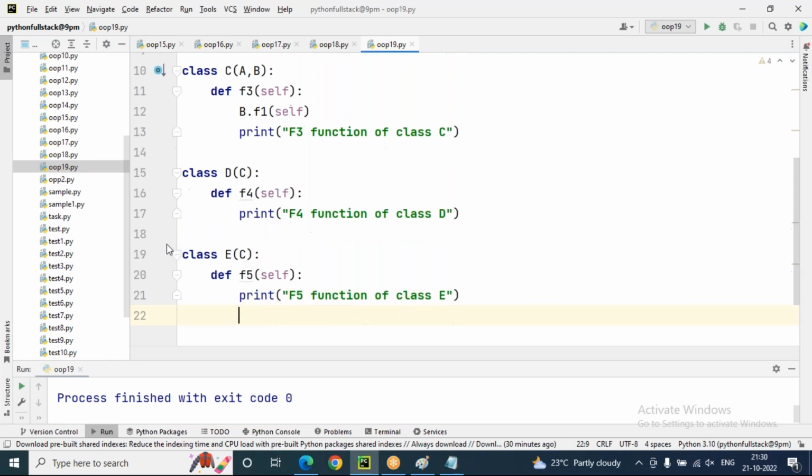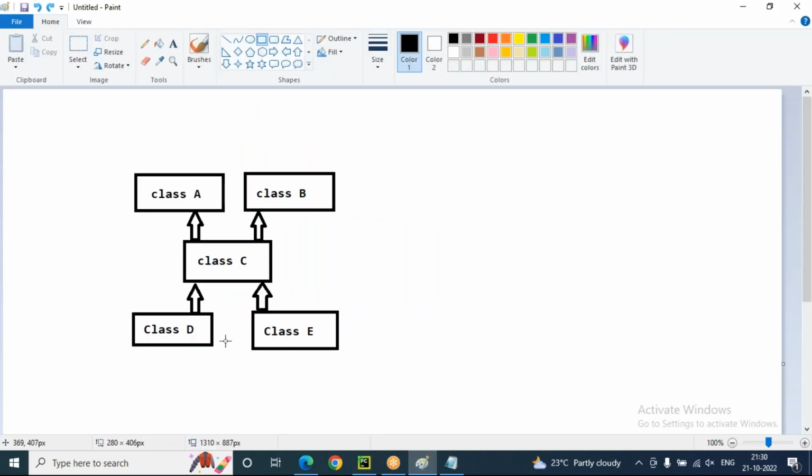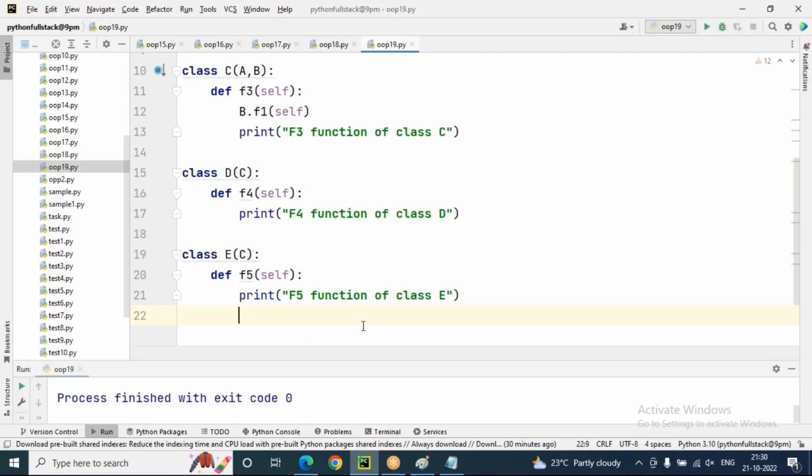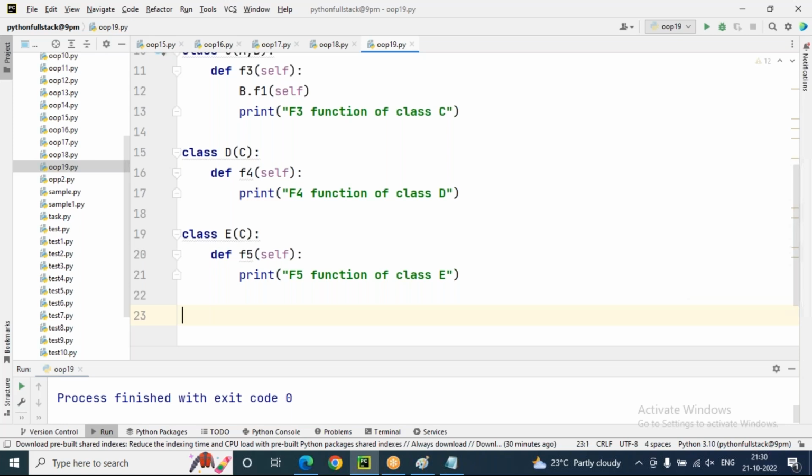Now tell me, we should create objects for which classes? Then only we will get all the functionalities of the entire classes. Look at this diagram and tell me, which class object should I create? D class object you should create, and also E class object you should create. That is for sure, because the two child classes' objects must be created.